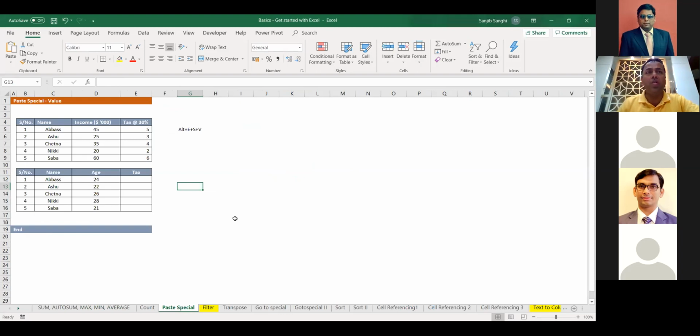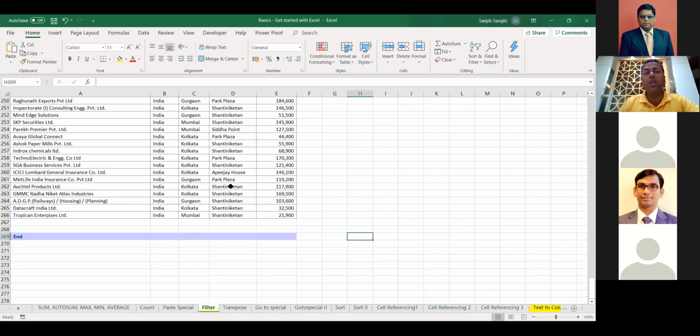Paste special, we all know it's ESV, when we don't want to copy the formula, but we want to copy the data and not the formula. Then we use paste special, which is Alt ESV. We have learned a very important feature on filters, how we can filter different things, and use subtotal. Now what subtotal does is basically add the filtered cells. It doesn't add the total set, it adds the filtered cells. So we learned subtotal yesterday.